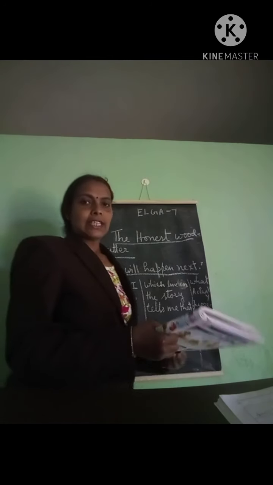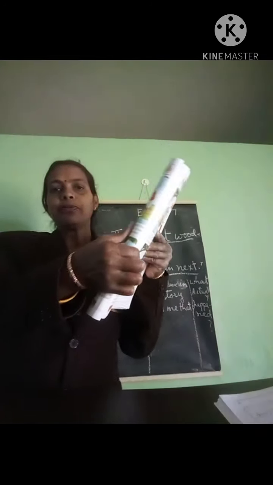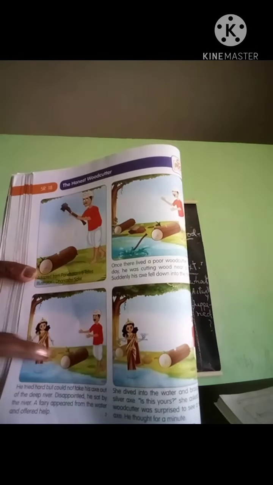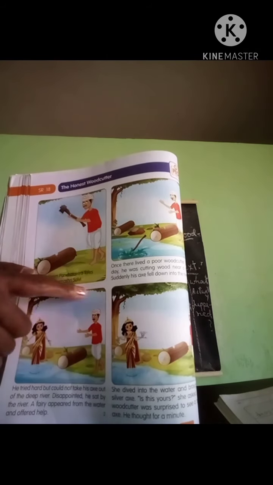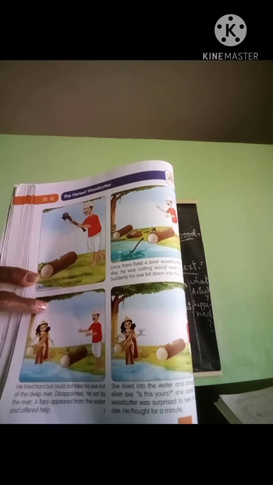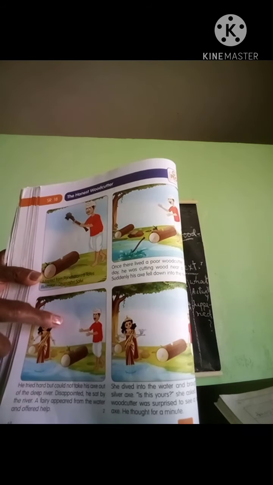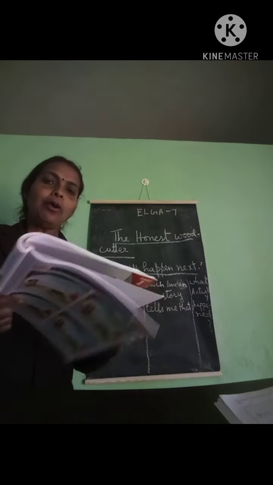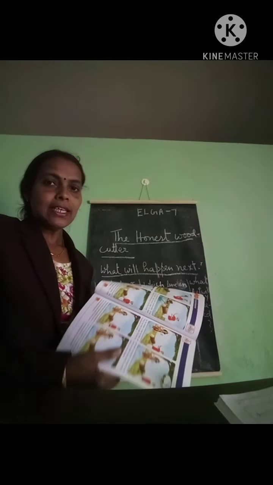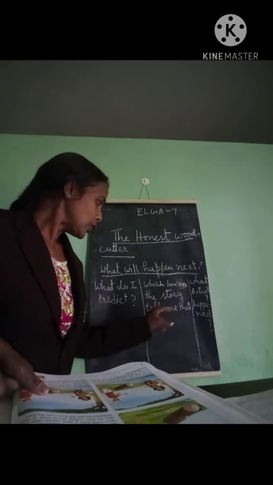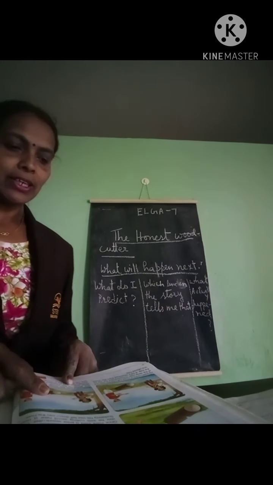Now, before starting the story, what you should do? You should see the picture first. In the picture, what can you see? There is a woodcutter. So, in the first column, what I predicted is that this story is about a woodcutter. Now, with me, you have to do finger reading. We have to find which line in the story tells me that.